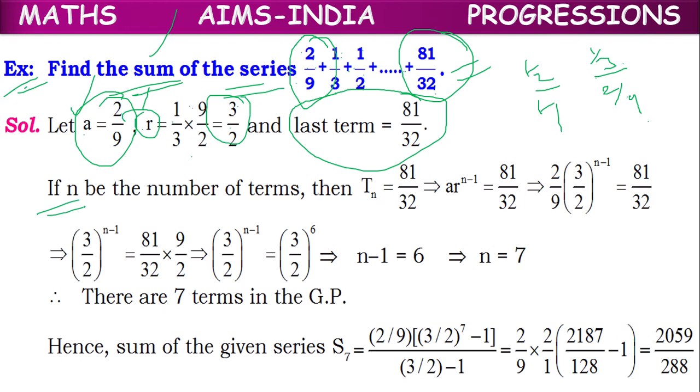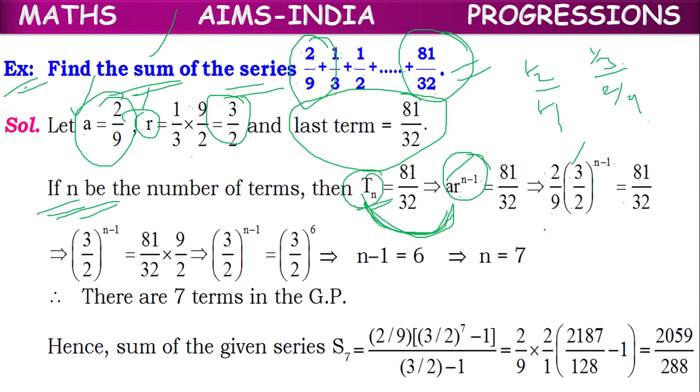Suppose let the number of terms be n. Then Tn, the last term, is 81 by 32. The formula for the general term, the nth term in a GP, is a into r power n minus 1. So a into r power n minus 1 equals 81 by 32. In the place of a, we can keep 2 by 9, and in the place of r, we can keep (3 by 2) whole power n minus 1 equal to 81 by